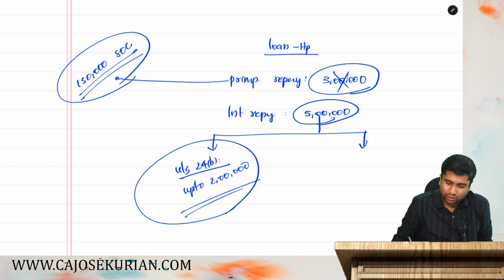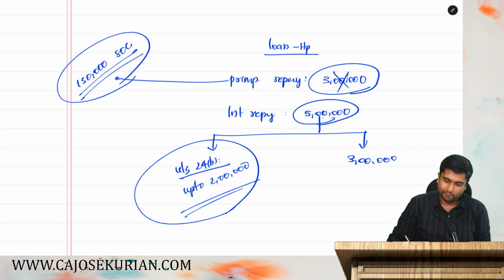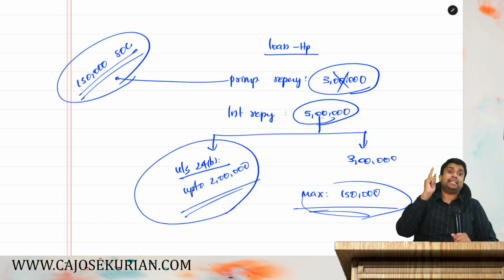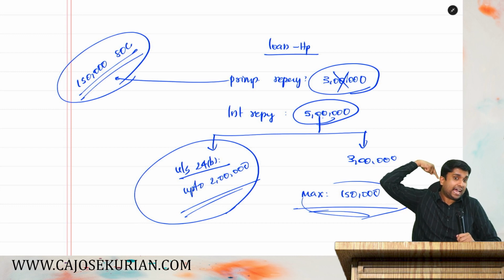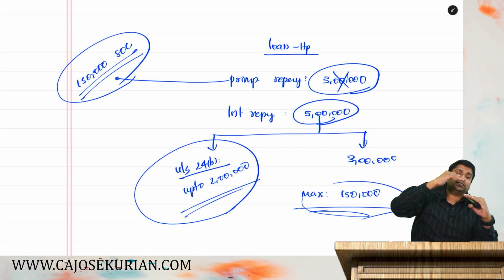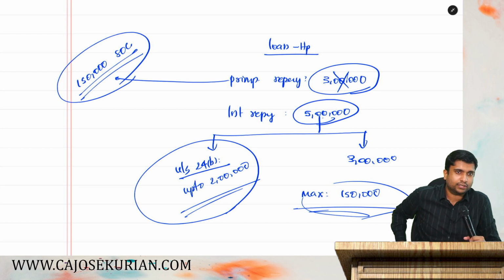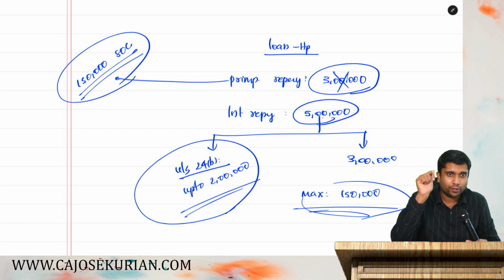Now, my actual interest is 5 lakh. 2 lakh I've already claimed under 24B. How much is the remaining? 3 lakh. Can I claim that entire 3 lakh under 80EEA? No. Maximum deduction under 80EEA is how much? 1,50,000. That's it. This is how you must claim deduction under 80EEA. It is not for the actual interest. It is only when the actual interest is over and above 2 lakh that you can claim it under 80EEA. Otherwise, not. Are you all listening? Hope you got my point.